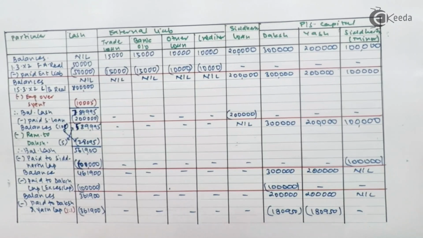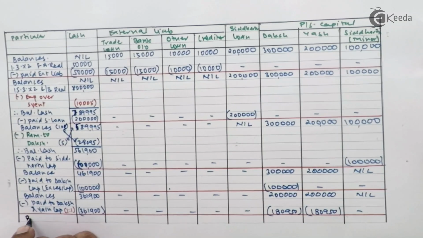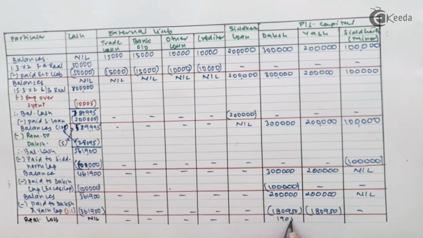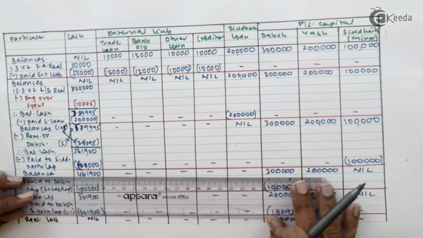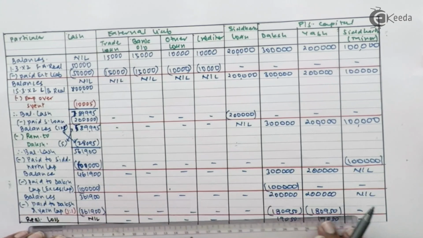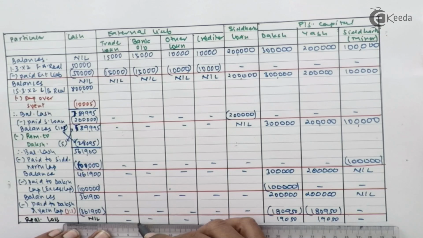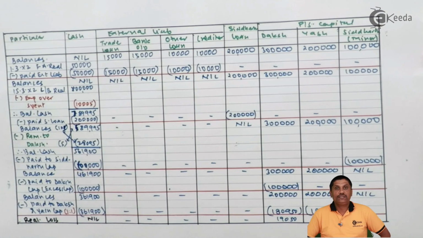This is the final payment. There is no further payment. Whatever amount short you paid to the partners, it is their loss. So I will say it is realization loss. It is 19,050. This is the final answer. So let us close it properly so that examiner will come to know that your answer is over. This is how we have completed this question. You can notice there is a final realization loss.